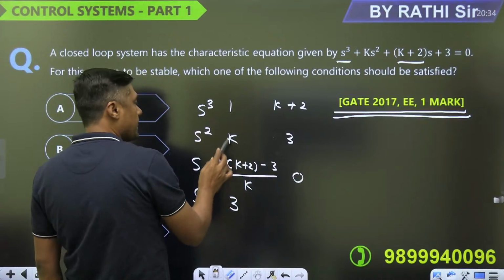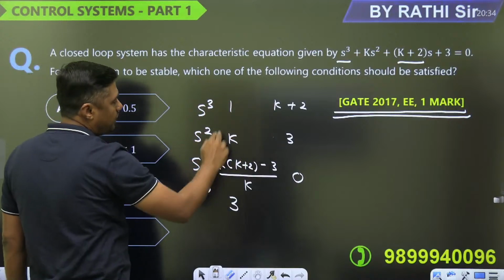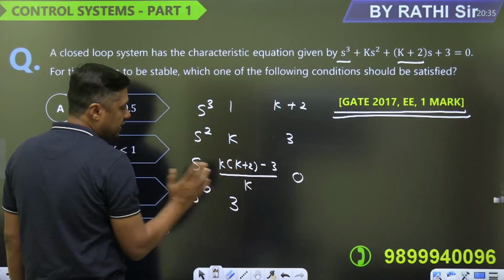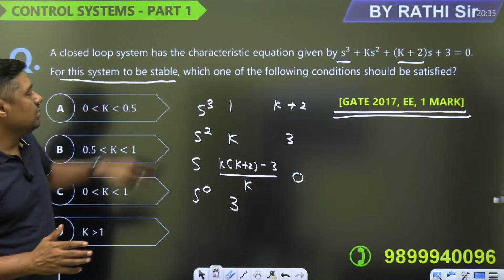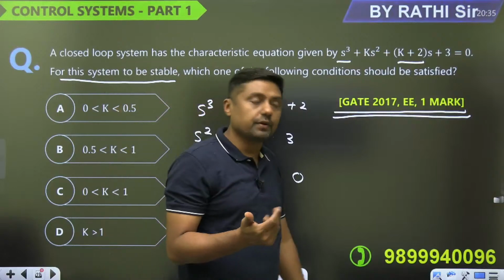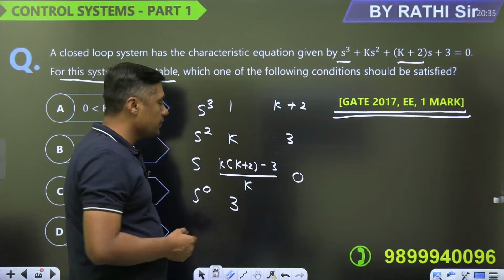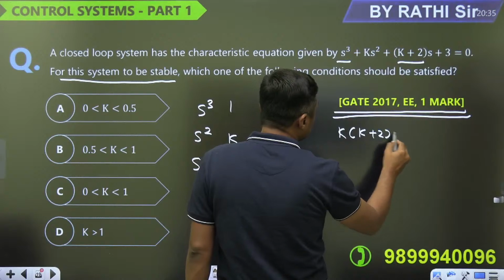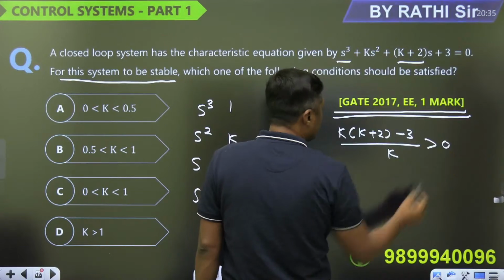Easy. Now for this system to be stable, what about the first column elements? All should be positive, of the same sign. So this term should be greater than 0. Then you will get k plus 2 minus 3 upon k should be greater than 0.